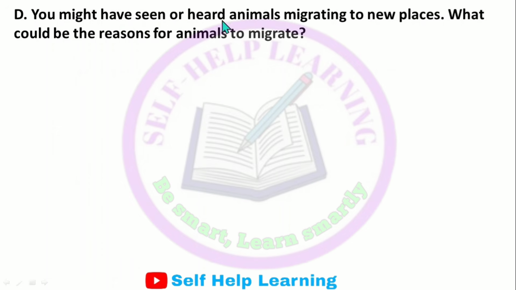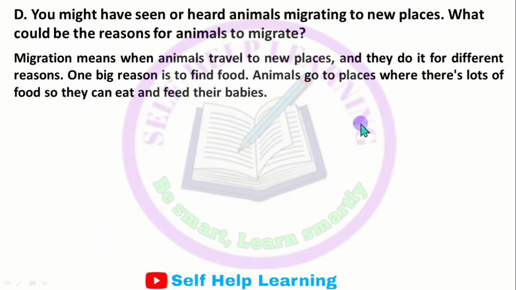You might have seen or heard animals migrating to new places. What could be the reason for animals to migrate? Migration means when animals travel to new places, and they do it for different reasons. One big reason is to find food.